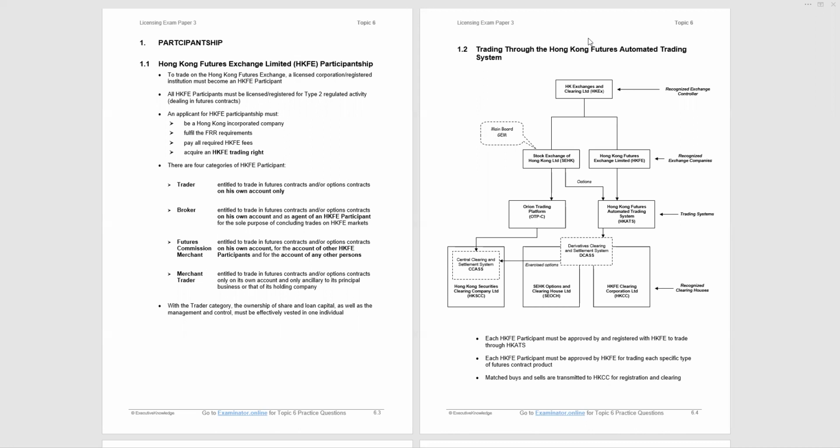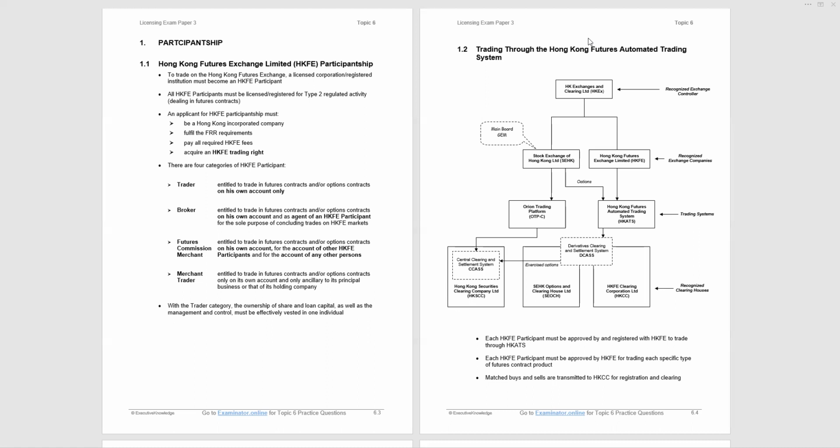Now, with futures exchange participants, there are 4 categories: trader, broker, futures commission merchant, and merchant trader. Easy to examine. I would say almost certainly there'll be one question on this. So what's the difference between the categories? Well, they're in order of increasing entitlement for the first 3, and then the merchant trader is a one-off. The trader is entitled to trade in futures contracts directly with the systems and options, that's options on futures, on his or her account only. So we can't take really the market makers.